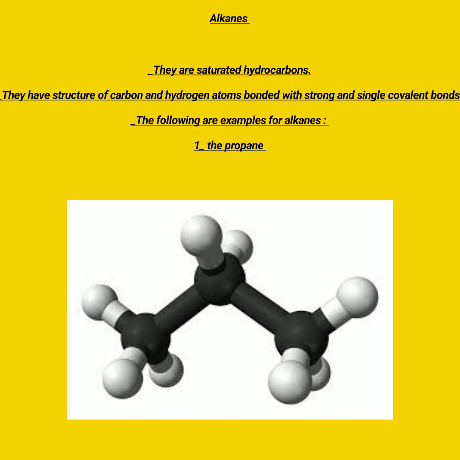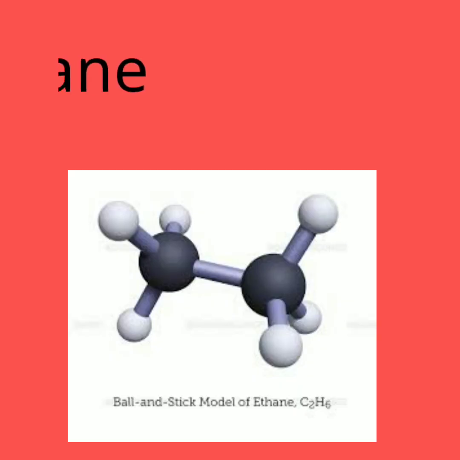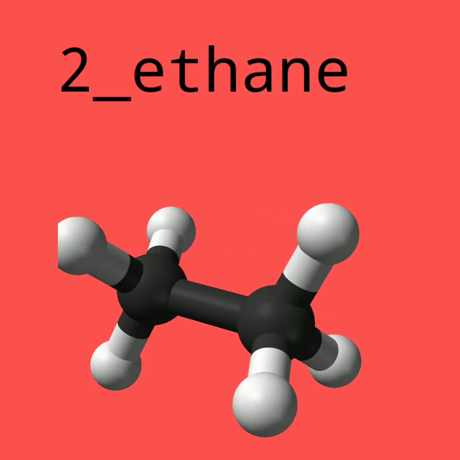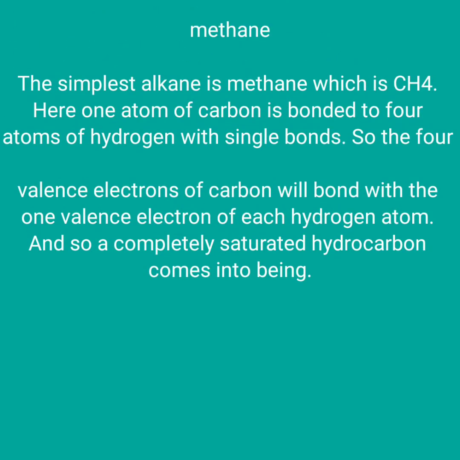Like the propane, number one, we have the propane, this structure. Number two, we have the ethane, which has the molecular formula C2H6. Number three, we have the methane. The simplest alkane is methane, which is CH4. Here, one atom of carbon is bonded to four atoms of hydrogen with a single bond. So the four valence electrons of carbon will bond with one valence electron of each hydrogen atom, and so completely saturated hydrocarbons come into being.